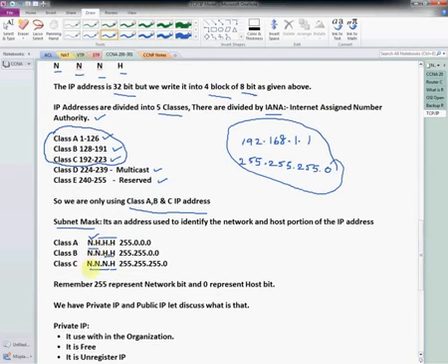Class C has 3 network parts and 1 host part. The network part is represented with 255 and the host part is represented with 0. So same here also. Now you need to remember, for class A the subnet mask is 255.0.0.0, class B is this one, and class C is 3 times 255 and the last is 0. Then we will see what the IP types are.